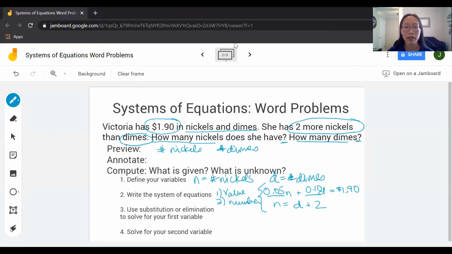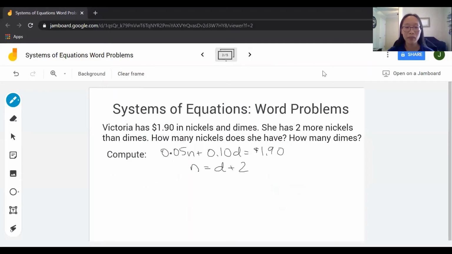I'm going to rewrite this so I have more room. In this system, we already have one variable solved for by itself, so substitution is going to be a better strategy. I'm going to take this d plus 2 and substitute it in the first equation where I see an n.